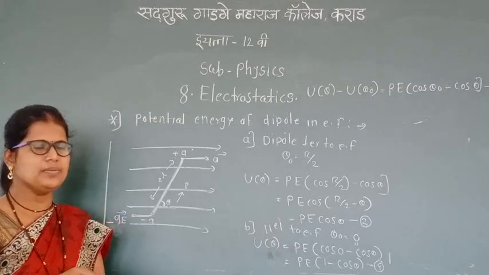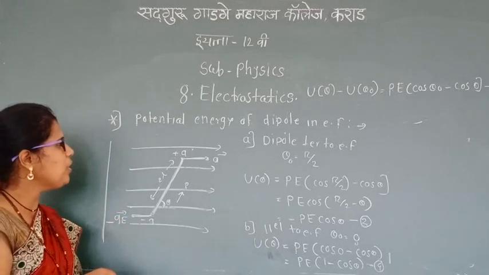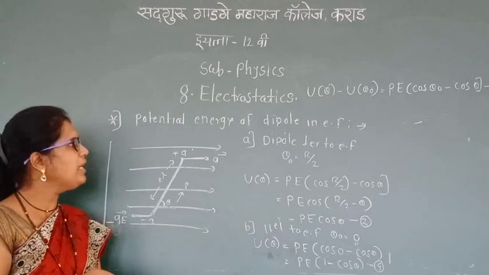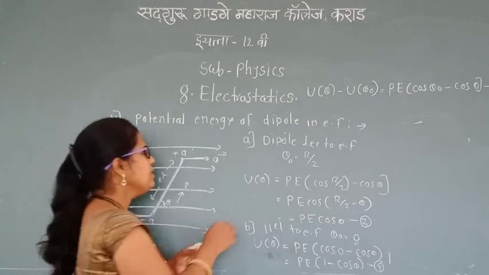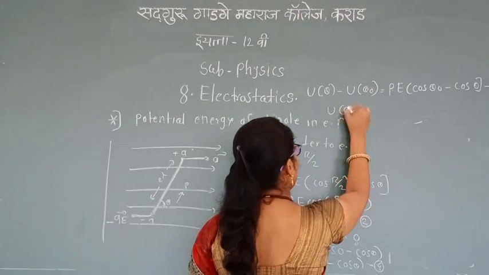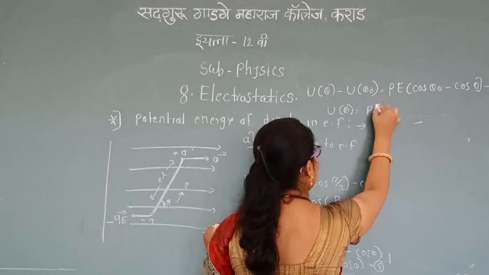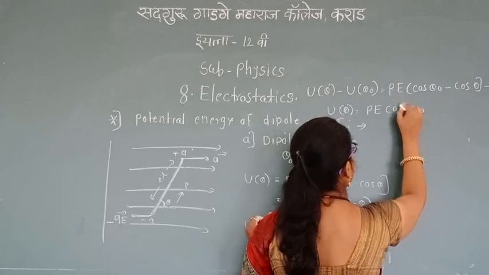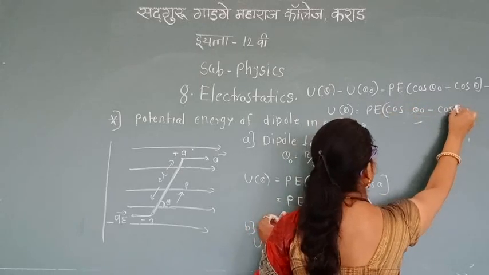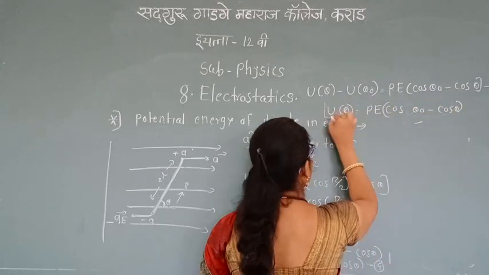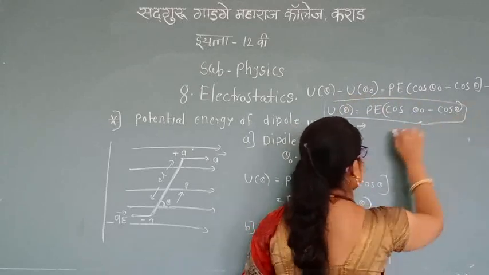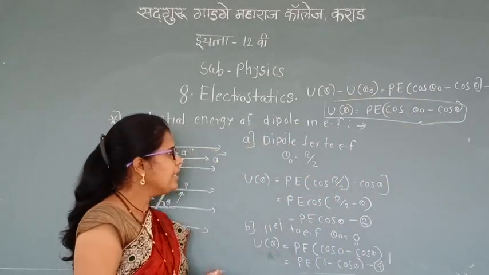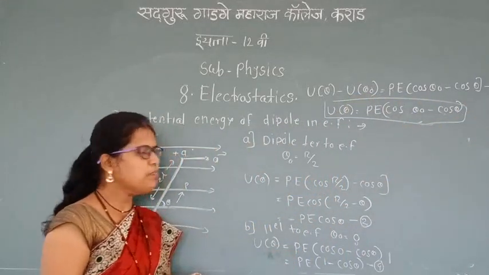Now for the potential energy of a dipole in an electric field we get U(theta) equal to pE (cos theta 0 minus cos theta), and there are two cases.